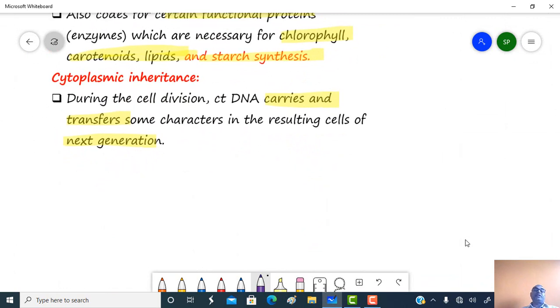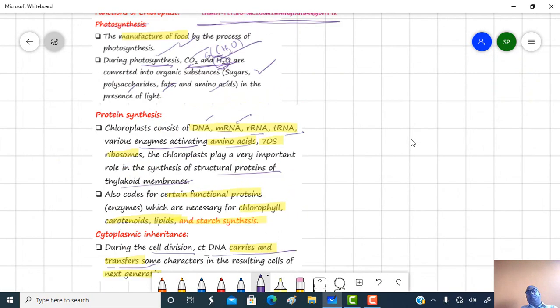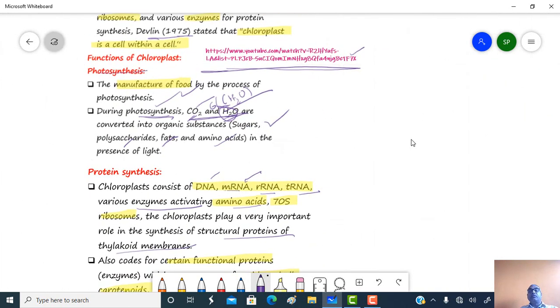And the last function played by the chloroplast is cytoplasmic inheritance, as chloroplast is capable of DNA replication. Therefore, during cell division, this chloroplast DNA carries and transfers some characters to the resulting cells of the next generation. You must watch the videos on photosynthesis to understand more about the chloroplast.